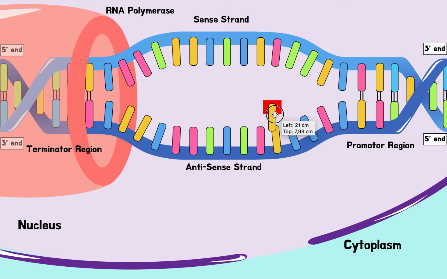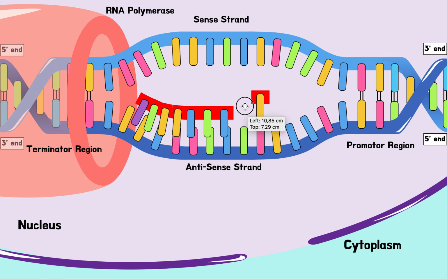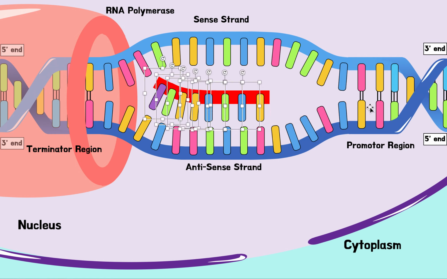So this starts happening. I'll try and skip a little bit to make it quicker. So it starts copying one by one, doing what you call complementary base pairing, because we know A always binds with T and so on, right? So we start copying. It starts copying in this direction from the promoter region this way. I skipped this section for now, but in reality it starts all the way from here and goes all the way down. I'm just filling in from here, but bear in mind I should have filled stuff in from here as well. So it copies down this direction, and essentially what we're forming here is an mRNA.